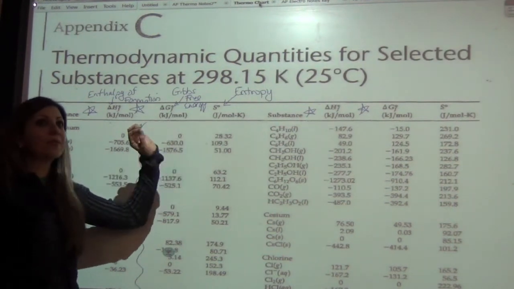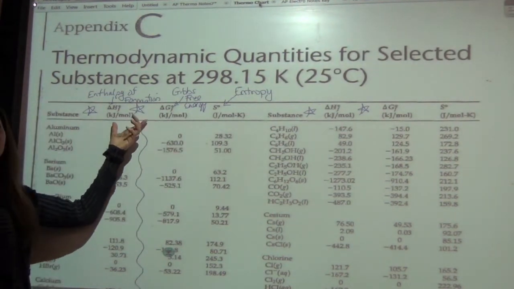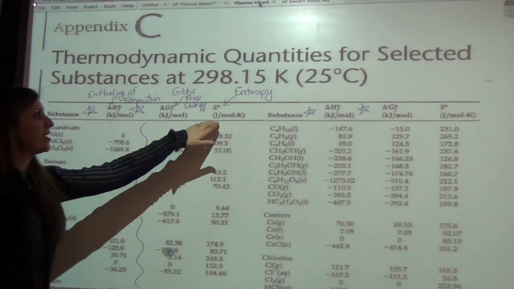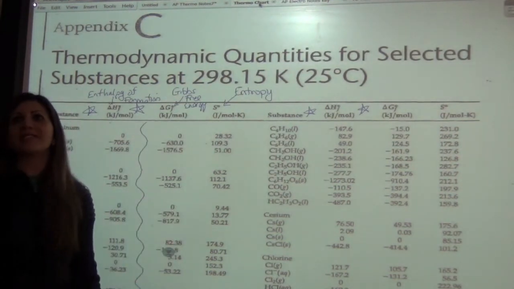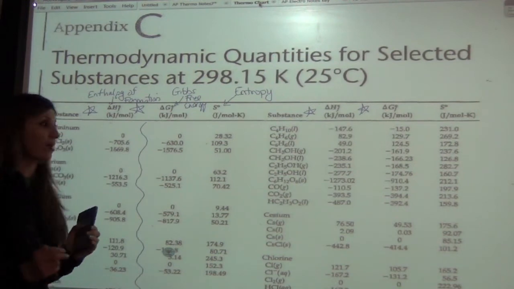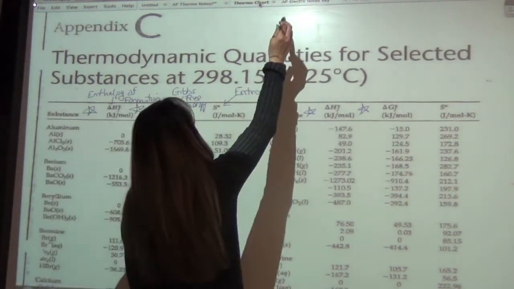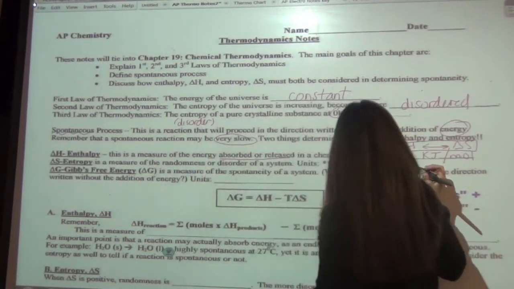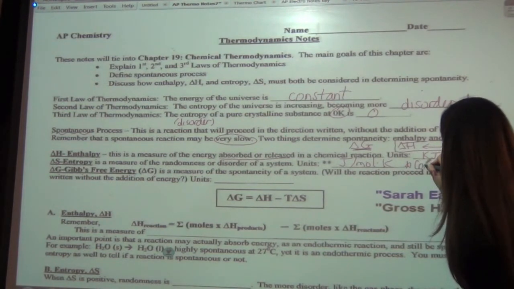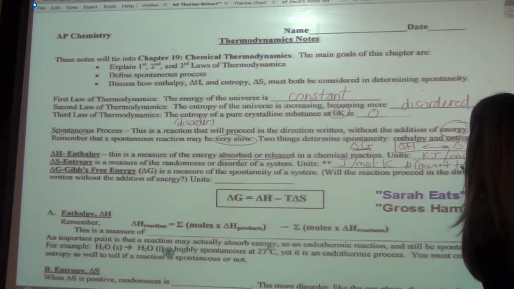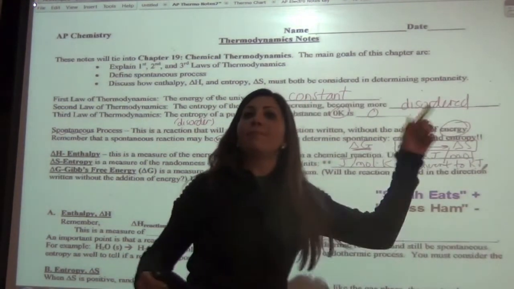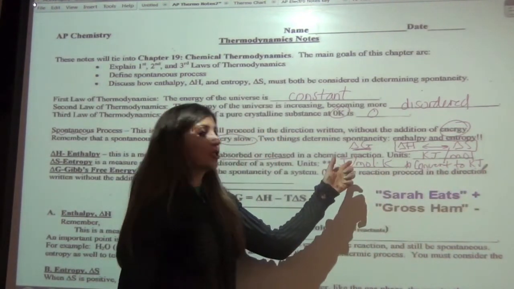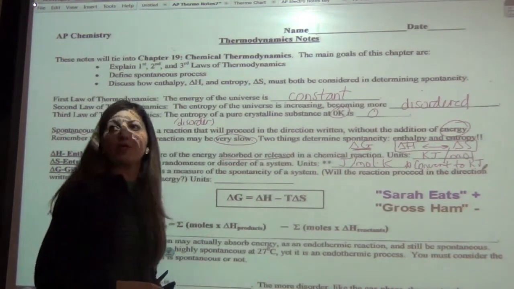Joules per mole Kelvin, and that's a problem because we're going to be merging these delta H, delta G, and delta S into one equation. And so you have to be careful. Delta S needs to be converted so that it's in kilojoules so that our units match before we do the calculations. So this is joules per mole Kelvin. Let's go back to this. And we've got joules per mole Kelvin. And again, the reason why I put stars here is you need to convert to kilojoules before you use it, which means if your unit is getting bigger, your numbers should be getting smaller. So if we want our unit to get bigger, then we're going to shift it 3 positions to the left before we use it, okay?